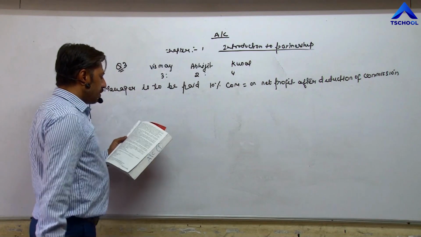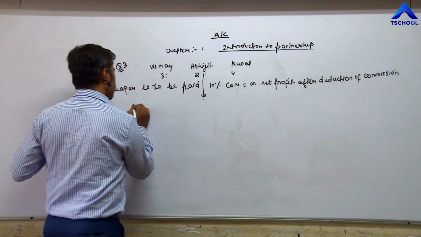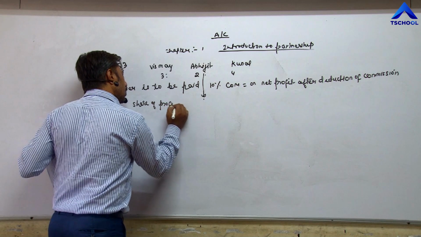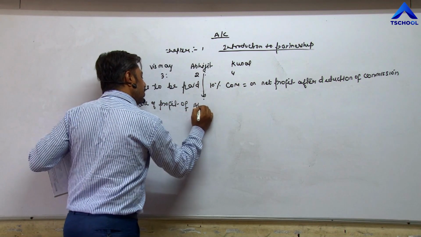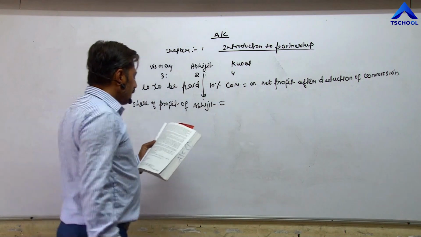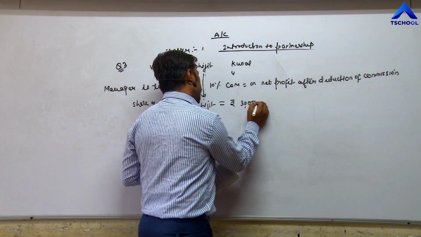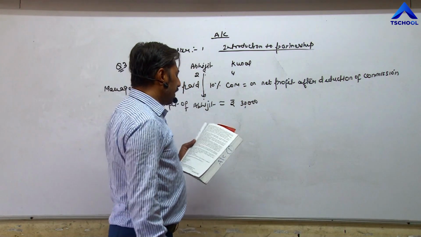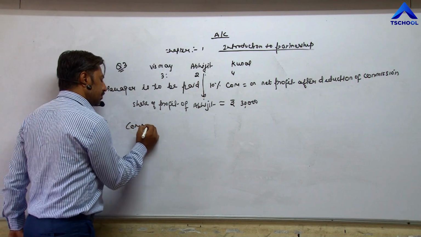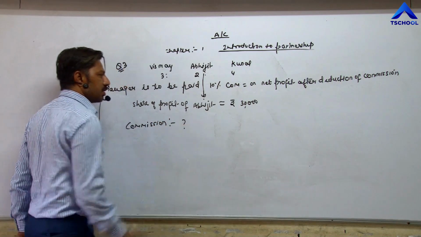The share of profit of Abhijit is rupees 30,000. Determine the commission of the manager. So we have to calculate the commission only. Determine the commission of the manager. This is the question.